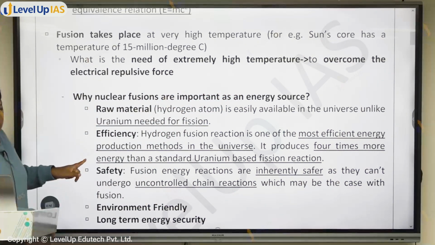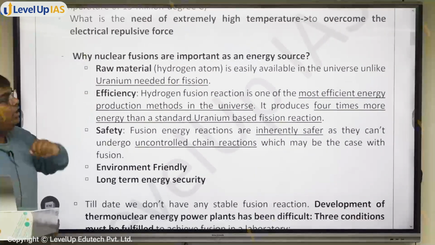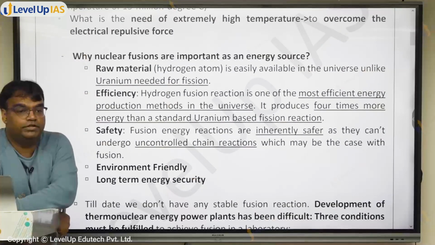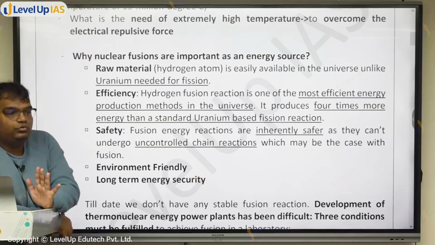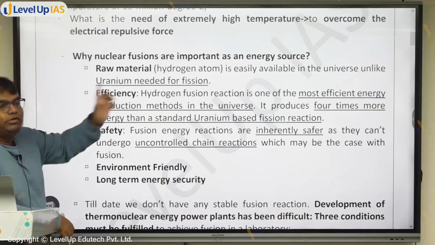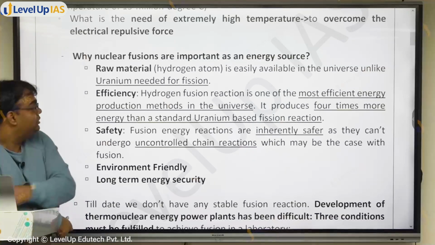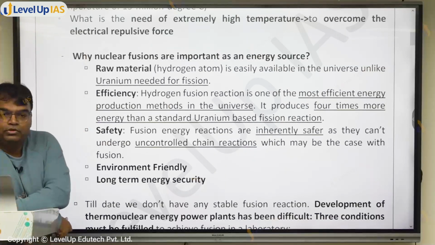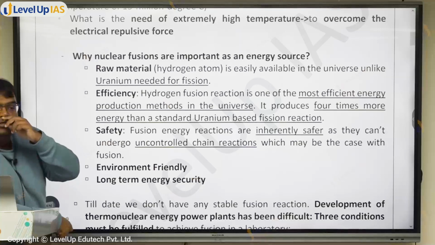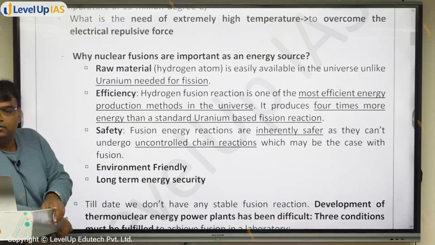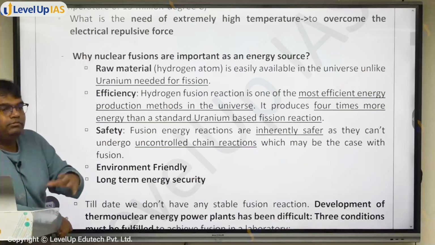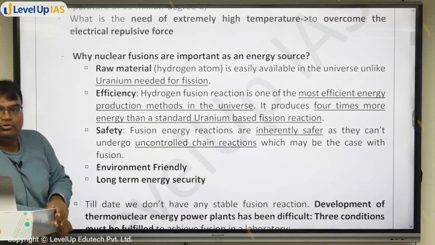But still, fusion is important as a source of energy. देखो, nuclear fusion is important. Why? Because the raw material is easily available. Hydrogen, पूरे universe में सबसे ज्यादा क्या है? कौन सा गैस? Hydrogen. It's very efficient also. Hydrogen converting into helium can produce way more energy per nucleon than uranium breaking into barium and krypton.